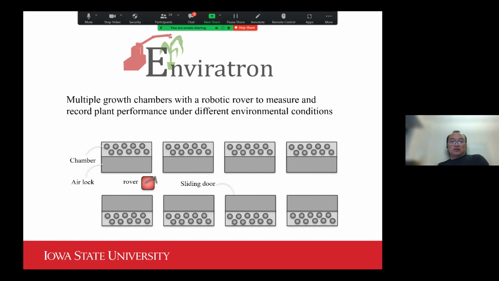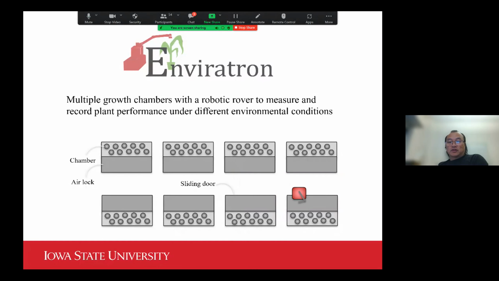And so this is our pilot system. As you can see here, there are 8 growth chambers, and then there is a mobile agent we call the Envirotron rover. That rover would navigate into different growth chambers, and there is a suite of sensors installed on the robot arm.